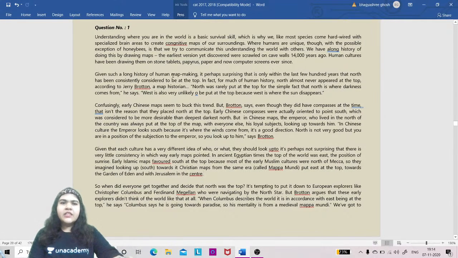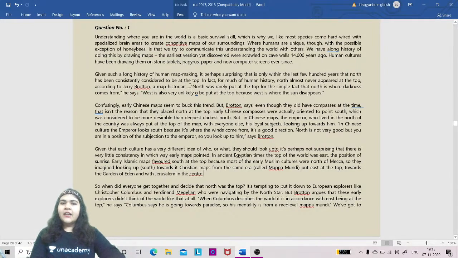Given such a long history of human map making, perhaps surprising, only within the last few hundred years has north been considered to be at the top. From here there are some details. Since there are questions regarding details, now we are reading it, else we wouldn't read it. In fact, for much of human history, north almost never appeared at the top according to the map historian. North was not put at the top and so on.